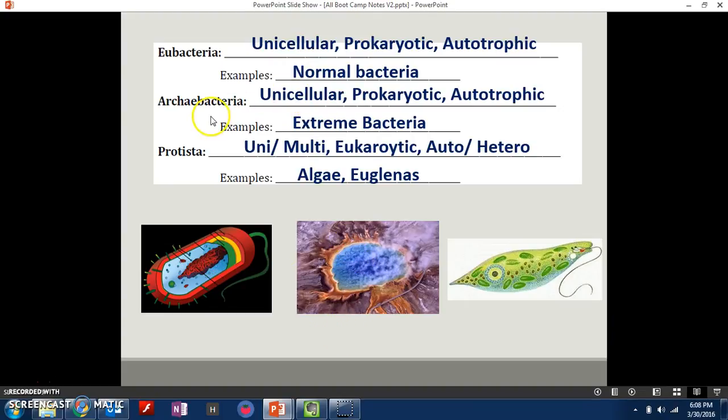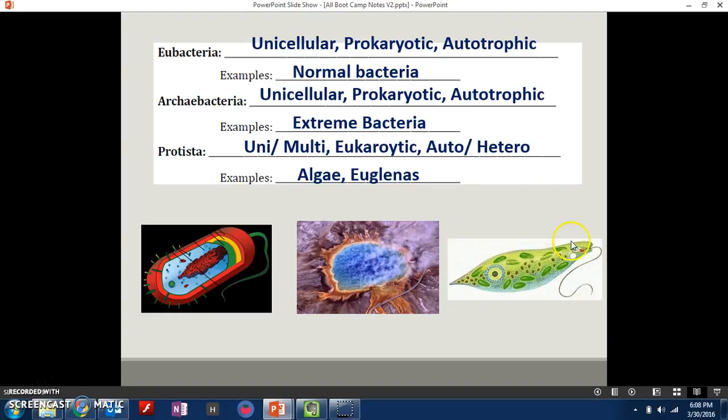Archaeobacteria are also unicellular, prokaryote, and autotrophic. So they're almost the same as eubacteria, except archaeobacteria are extreme bacteria. They live in the craziest parts of the world where there's almost no life. So these are the type of bacteria you'll find in glaciers, at the bottom of the sea where there's no light. They just live in areas where you wouldn't assume there to be life.